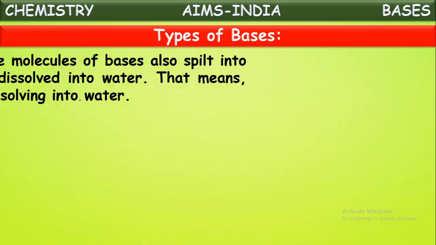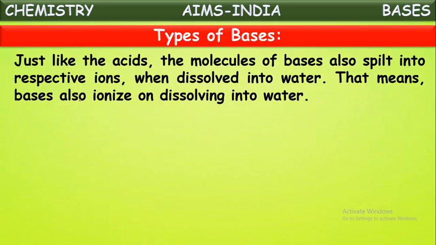What are the types of bases? Just like acids, the molecules of bases also split into respective ions when dissolved in water. We studied that when acids are dissolved in water, they split into respective ions. The acid molecules on dissolving in water separate into positive and negative ions. That is called splitting of molecules into respective ions, also called ionization of molecules.